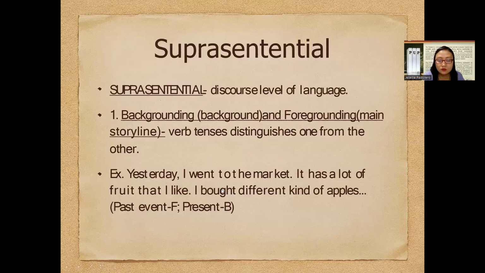So at present, what do you think the speaker of this narration did after buying the apples? That is something to be filled in as part of the completion of the passage. For example, yesterday I went to the market. It has a lot of fruit that I like. I bought different kinds of apples.